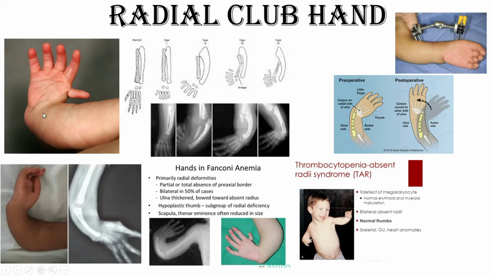OPD. In that case, absence or hypoplasia of the thumb occurs, and the radial deviation of the wrist is called manus valgus. Okay, manus valgus means the wrist deviation towards the outwards or radial side. In that case, the radius will be absent, maybe the whole radius or maybe a partial radius, as per the degree, that will be directed 1, 2, 3, 4, 5.